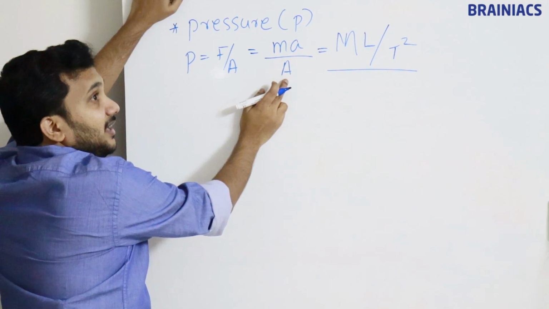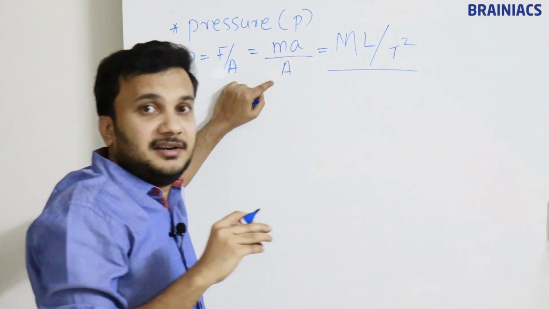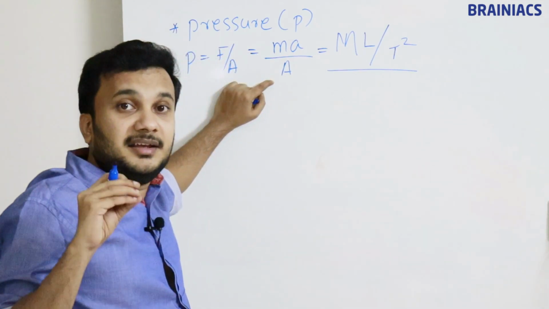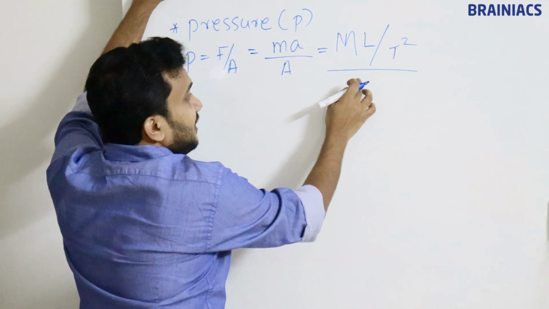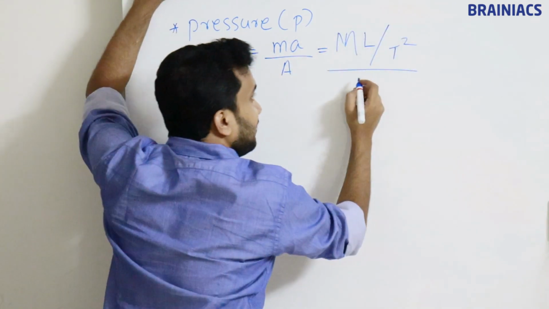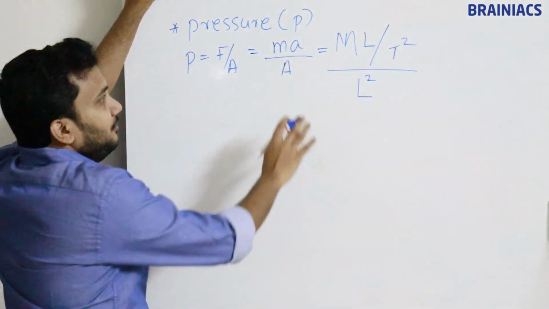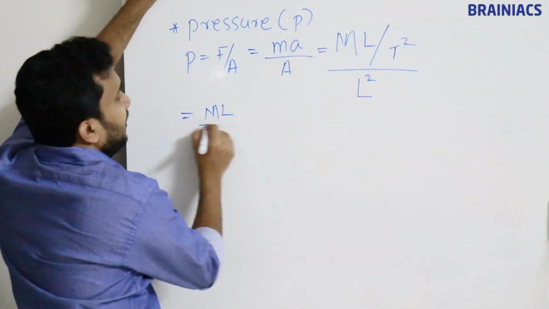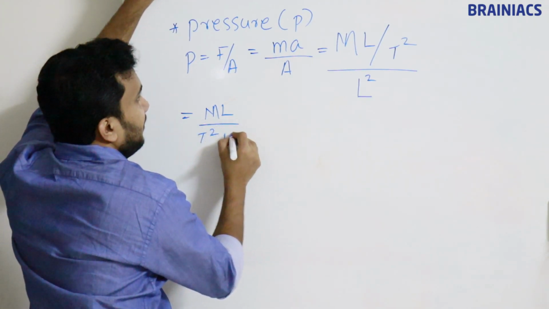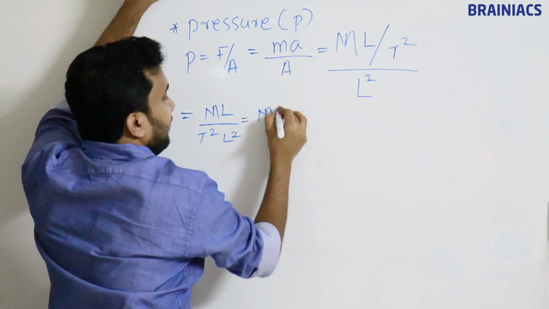Here it is called area. How do we normally measure area? Length we say in terms of meter, and area we say in terms of meter square. Meter is L, so meter square is L square. We are just rearranging these equations. M L over T square, and L square will come to the denominator, so now we take it to the numerator.